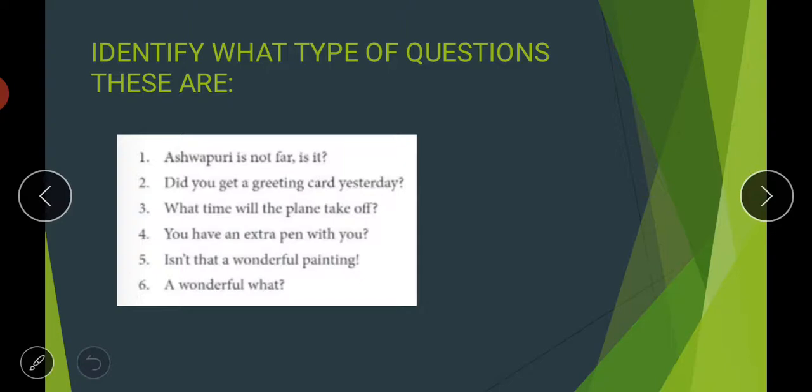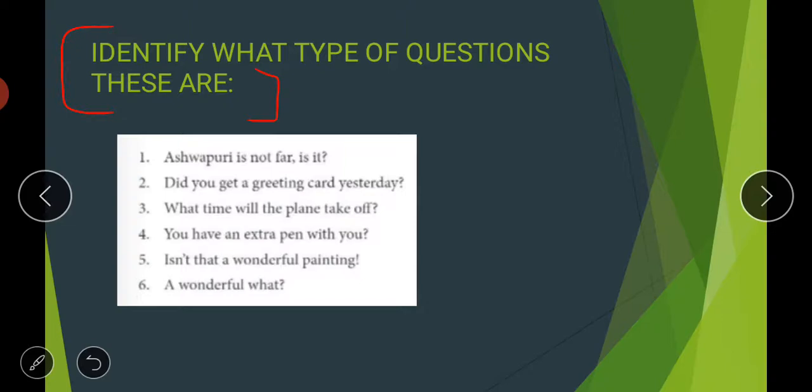Now, on the basis of what we have discussed till now, there is an exercise, and in this exercise you have to identify what type of question these are. Different questions are given and you have to identify the kind of question in each sentence. So the first one is, Ashwapuri is not far, is it?